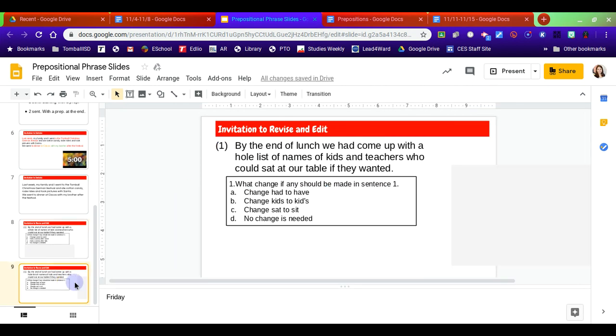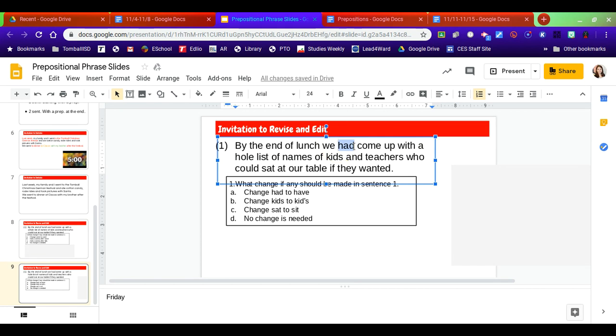Now let's look at another one. By the end of lunch, same sentence, we had come up with a whole list of names of kids and teachers who could sit at our table if they wanted. Change had to have. By the end of lunch, we have come up with. This is the wrong tense, right? We need the past tense, so it's not A. Change kids to kids with an apostrophe S. We're learning that this week. If it's plural, you do not put an apostrophe, only if it's possessive, and here the kids don't own anything. It's just more than one kid and teacher, so no apostrophe, so it's not B.